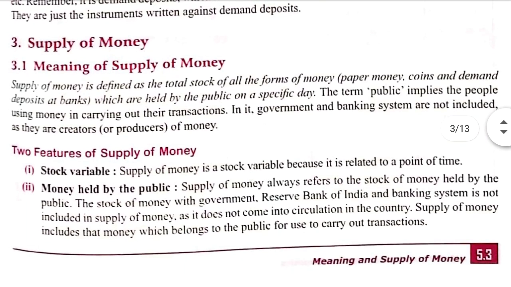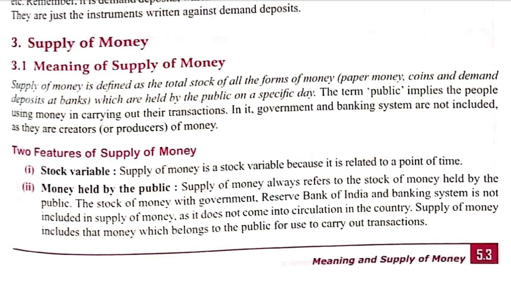Supply of money. Now what is the meaning of supply of money? The supply of money is the total stock of money, or total money that is in circulation, with the public on a particular day. The money can be in the form of coins, paper currency, or demand deposits with the bank. So if today all the notes, coins and demand deposits of people in the bank are added, that will become the supply of money on a particular day in a particular country.